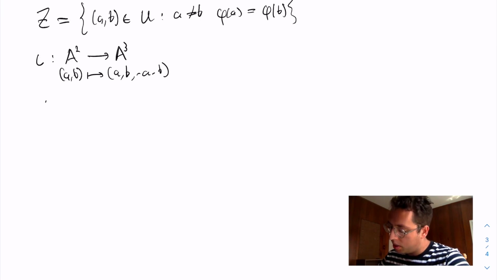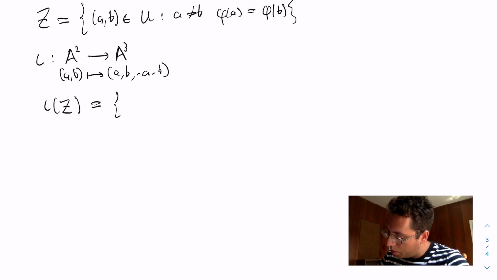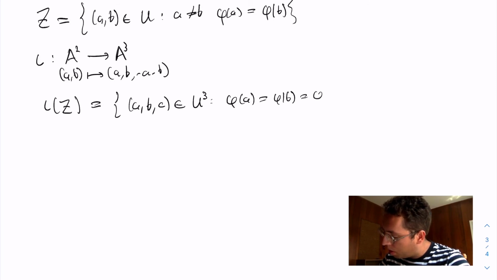So what this means is that if I look at the image of Z under iota, so iota of Z, it's the same thing as triples of points, A, B, C, belonging to U cubed, such that phi of A is equal to phi of B is equal to phi of C, and A is not equal to B, B is not equal to C, and A is not equal to C. So basically 3 distinct points that all map to the same thing.